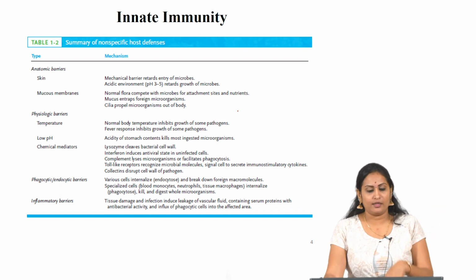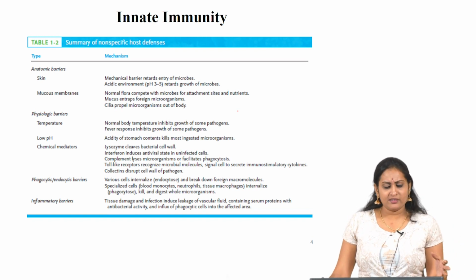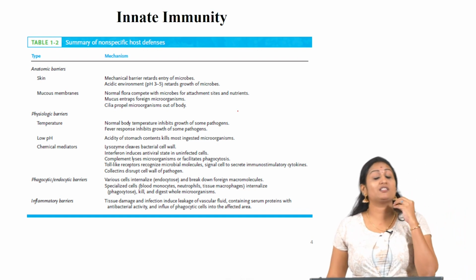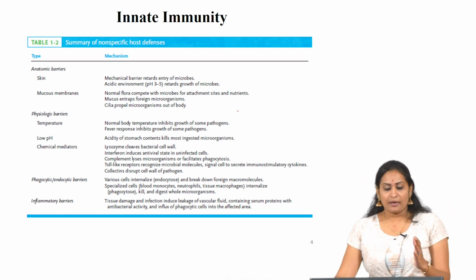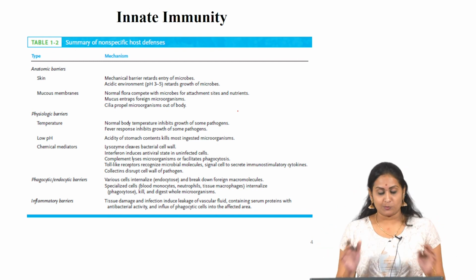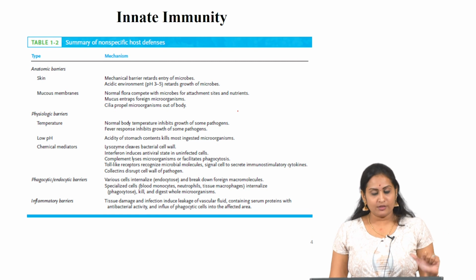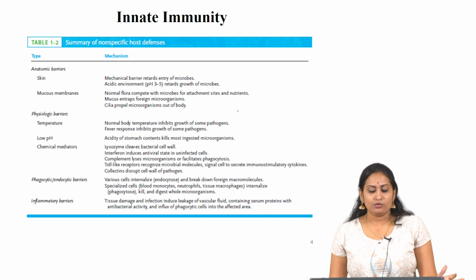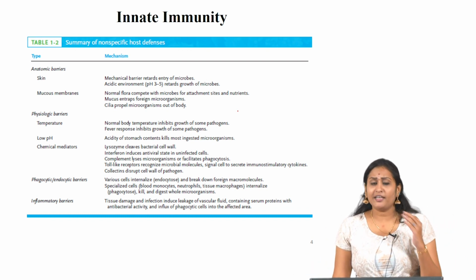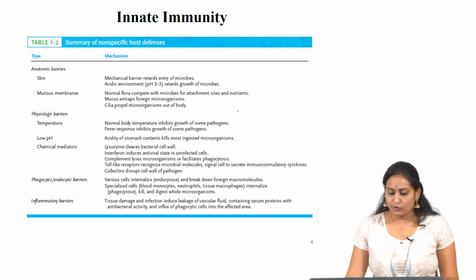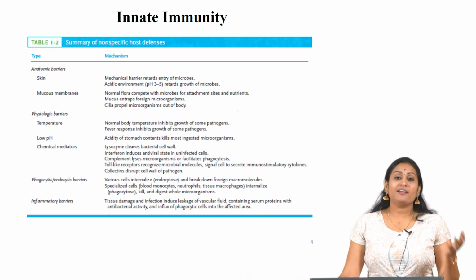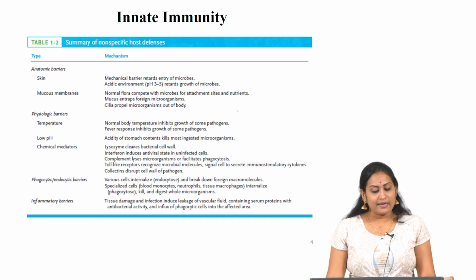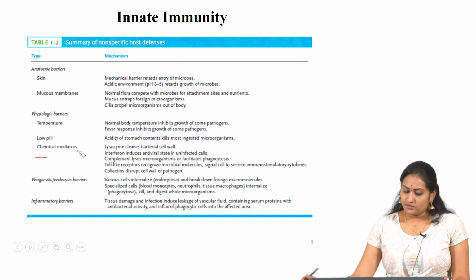Summary of non-specific innate immunity. Anatomic barriers, which are skin and mucous membrane. The skin is the largest organ of the body and it plays a very important role in our defense mechanism, as a mechanical barrier which stops the entry of microbes at the first step itself. The acidic environment of the stomach digests the bacteria, and the mucous membrane again helps to protect the entry of microbes into the internal organs. The physiological barriers are like temperature and low pH, the acidity of the stomach that I mentioned already.